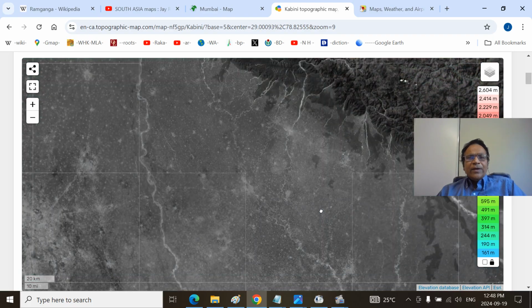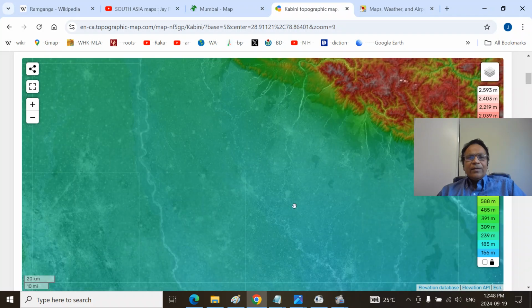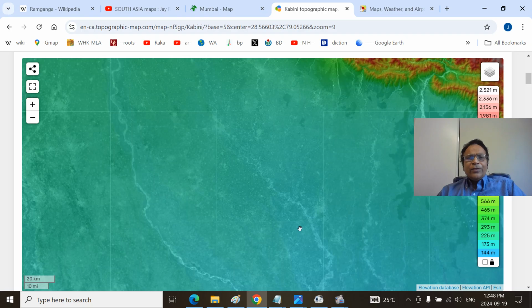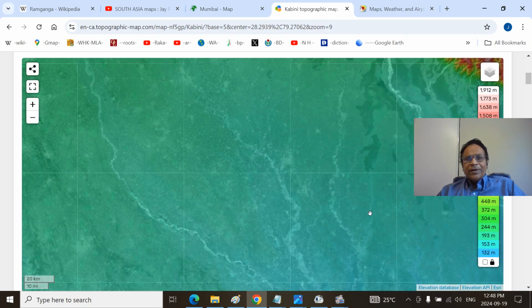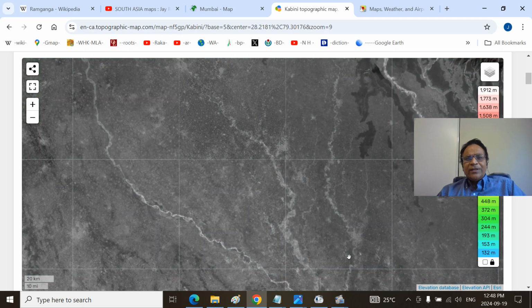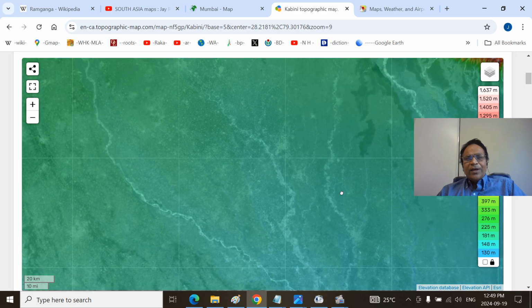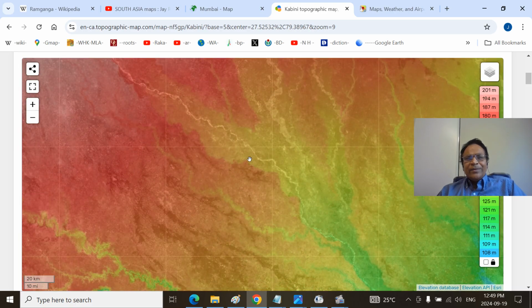You can see this is Moradabad town, and you can see Rampur, the former princely state. Ramganga River. This should be Bareilly town. Bareilly, Izatnagar, Veterinary Research Institute. So this is Shahjahanpur. This is Pilibhit. The Dioha River also comes here. Yeah, this is the Ganga River, the Ramganga River.